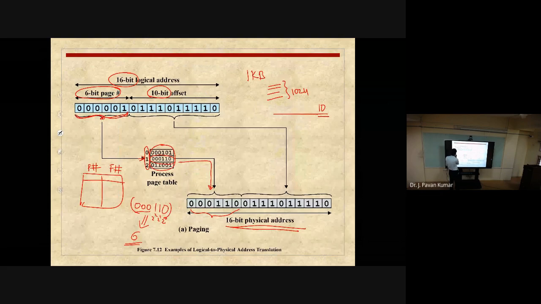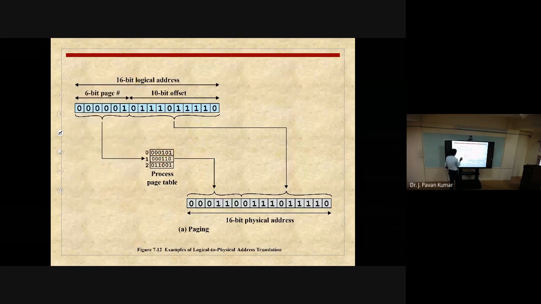See, we are having a 16-bit logical address. Out of these, 6 bits we will consider as the page number, and the remaining 10 will be considered as the offset. Now this offset we will map directly to the physical address.